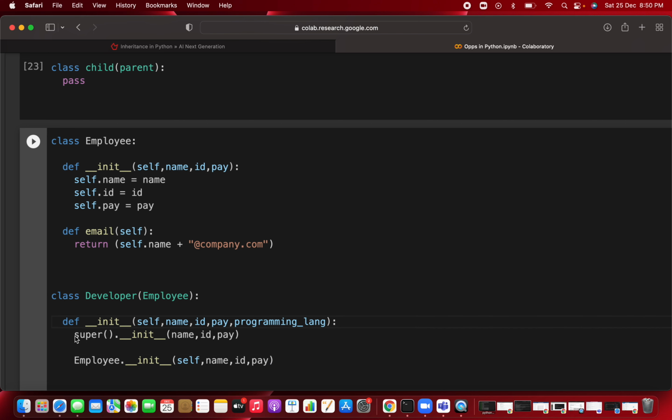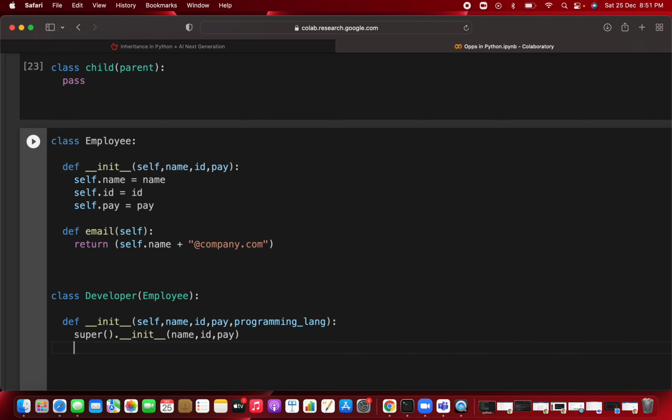Either you can go for super or you can go for this one, and you will get the same result. But you should stick with super, because it is more convenient, it is easier as compared to employee. Here you are writing employee, the parent class, and then you have to write one more keyword, that is self. So just stick to the super function. Super function basically creates a virtual object of the employee class, and you call the init method from that particular parent class. Clear? You can stick with this.